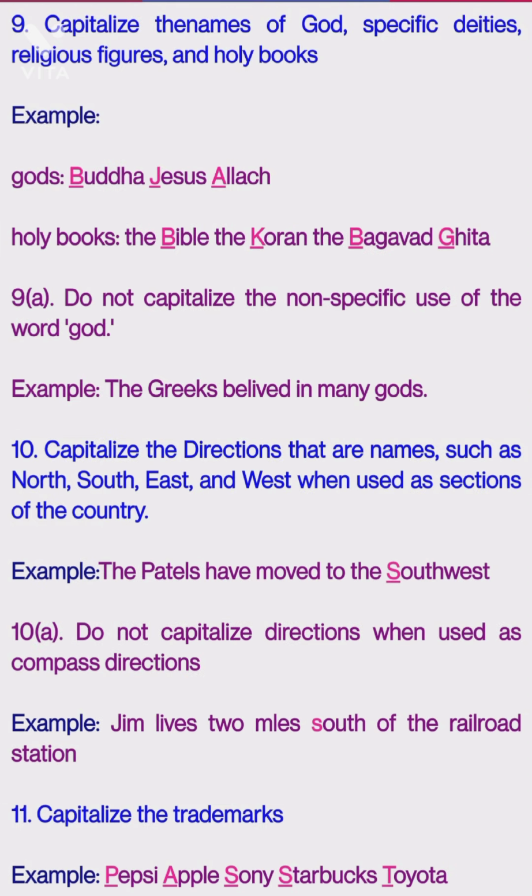Capitalize the names of gods, specific deities, religious figures and holy books. Of course, for Buddha, Jesus, Allah, we keep the first letter as a capital, as we all know that God names are written in a capital. And do not capitalize the non-specific use of the word god. If only the word god is mentioned in the sentence, then there is no need of giving a capital for that. Example: The Greeks believed in many gods. Here Greeks is written in a capital, because Greek is a nationality name, right? But in "believed in many gods," gods is not written in a capital.